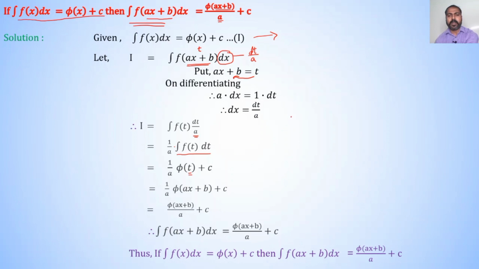For example, we know that integration of cos x dx is equal to sin x plus c. If we replace x by any linear equation, for example, x by 2x plus 3, so, integration of cos of 2x plus 3 dx is equal to sin of, here we also replace x by 2x plus 3, sin of 2x plus 3 divided by coefficient of x, that is 2, plus constant of integration c.